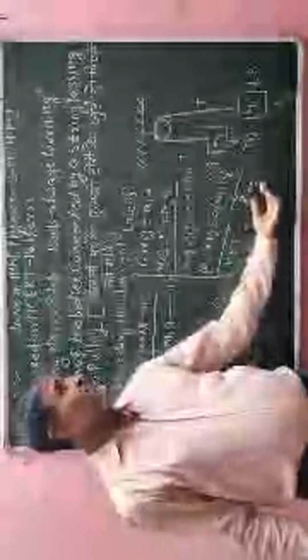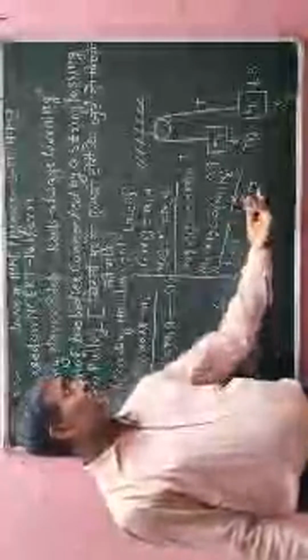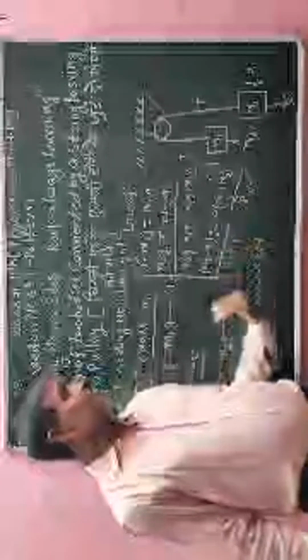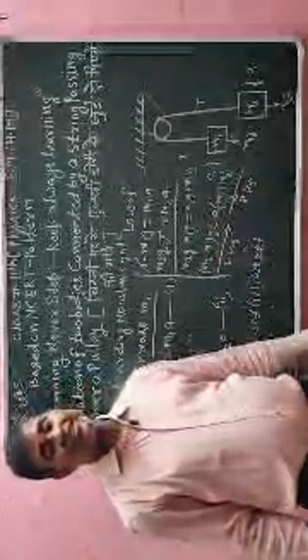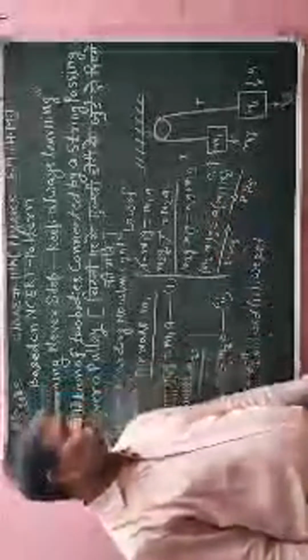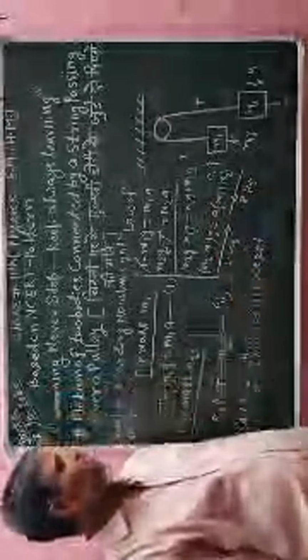Here I will use this rule: all data from the right hand side I will put in the left hand side, and all data from the left hand side I will put in the right hand side, so there is no change in my solution. Okay students, so you have to follow it positively.